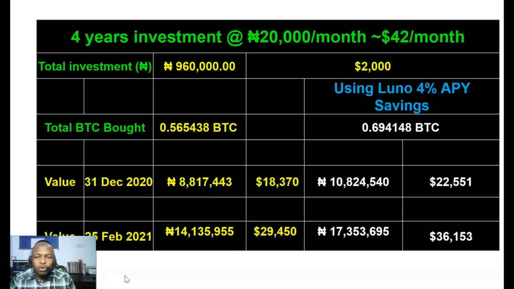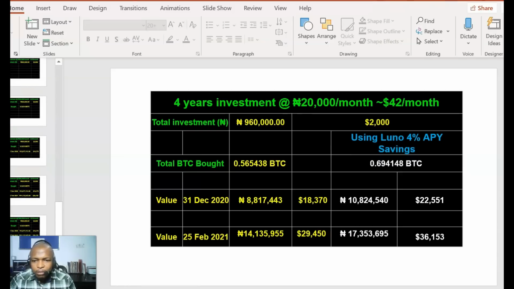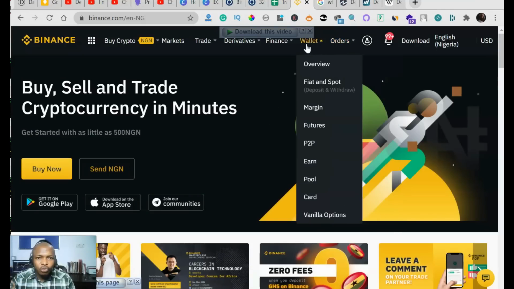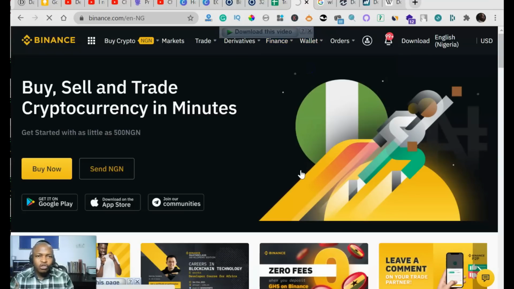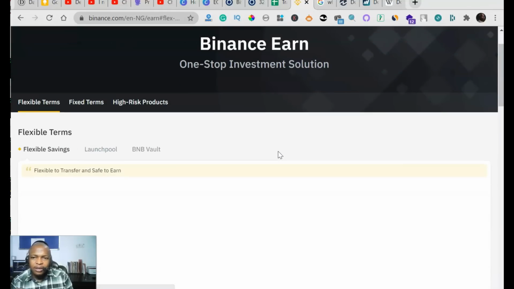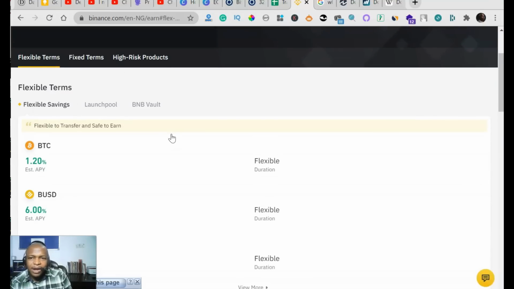Another platform you can do dollar cost averaging on is Binance. Let me show you where, on Binance, you also have what they call the savings, or the earn rather. So if you go to finance, there is the Binance earn. So the Bitcoin you're actually saving, since it's idle and you don't want to use it for any other thing, you can stake it in the Binance earn.